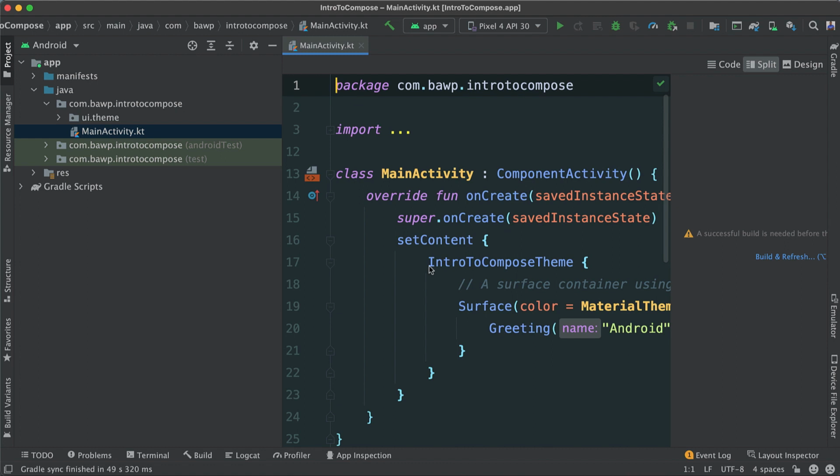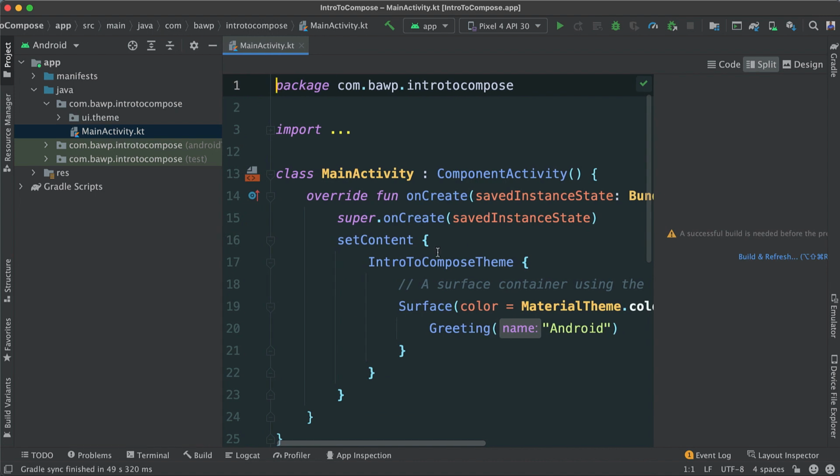Okay, after a few moments, you will see that our project has been created and all seems to be good. Let's go over what we are seeing here. So to the left here, you will see that we have our Android project.